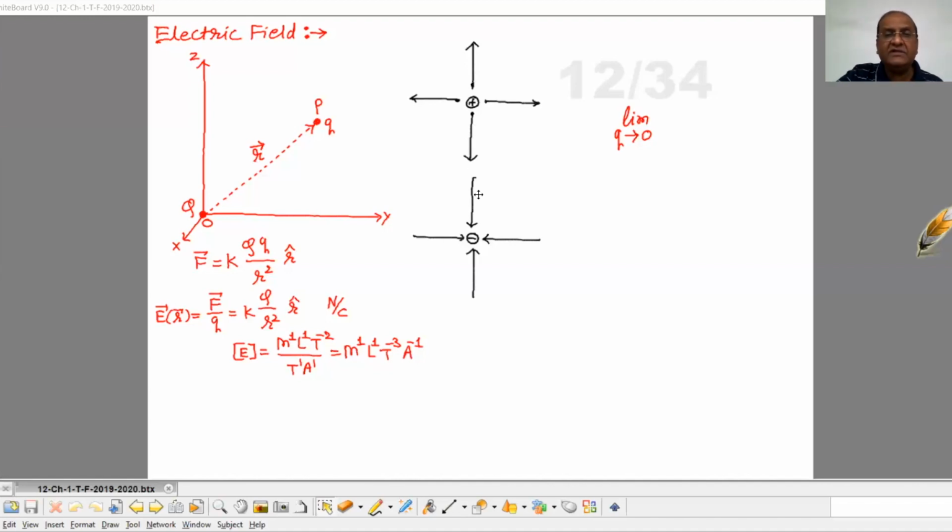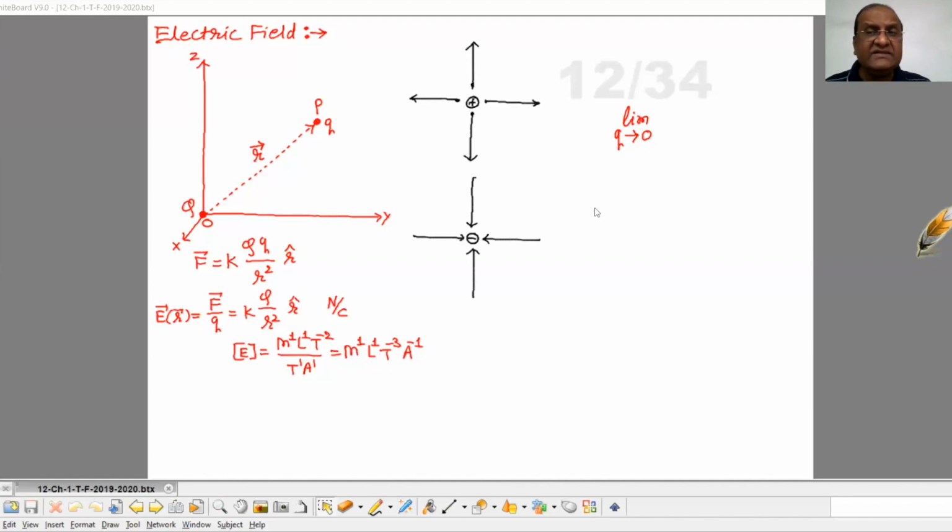Now, if the source charge is negative, then anywhere in its surrounding, if we place a unit positive charge, it will attract. So we can say the electric field of a negative charge is towards the charge. That is towards the charge. This one is the concept of electric field.